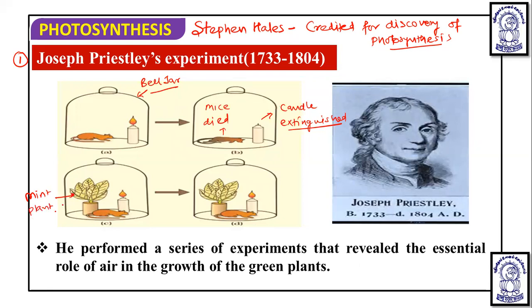It was observed that after a certain period of time, the candle continued to burn and the mouse was alive. So from this experiment, he proved that this mint plant is releasing oxygen, which is ultimately helping the burning candle and the mouse to remain alive.